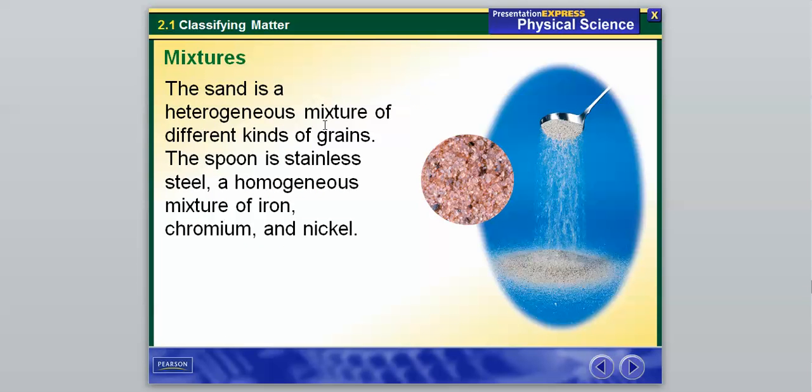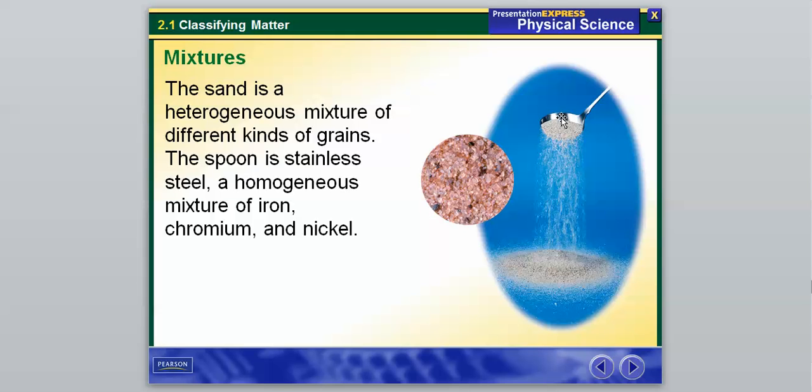So the first one, we have sand is a heterogeneous mixture. Again, if we look at this picture right here, we can easily see that there are different components that make up this sand. However, the spoon, which is made up of stainless steel, is a homogeneous mixture of iron, chromium, and nickel. Now, I can tell you that just about no one can look at this spoon right there and say, oh yep, there's a piece of iron, there's a piece of nickel right there, and there's a piece of chromium right there. No, that's not how it works.